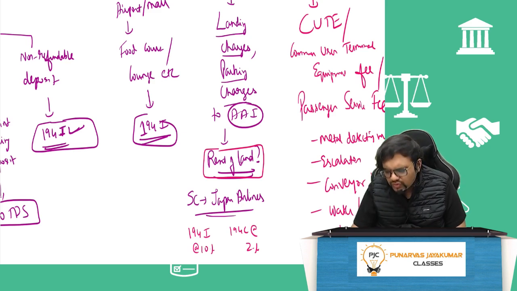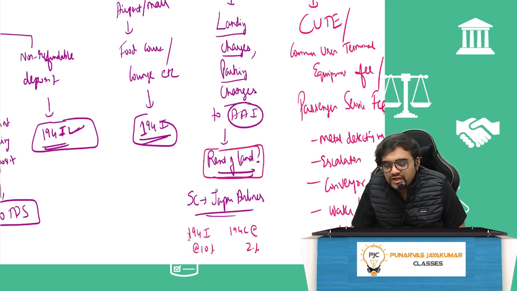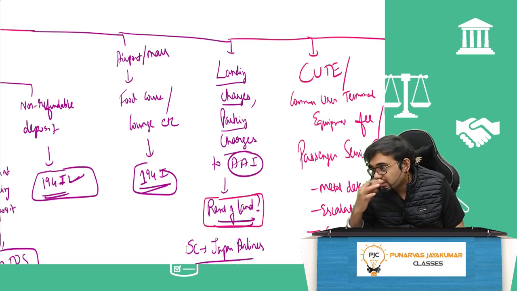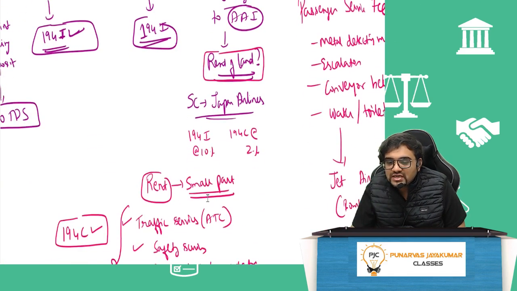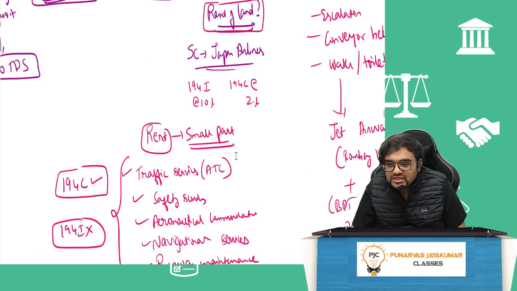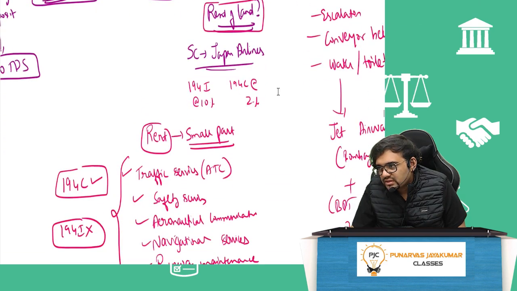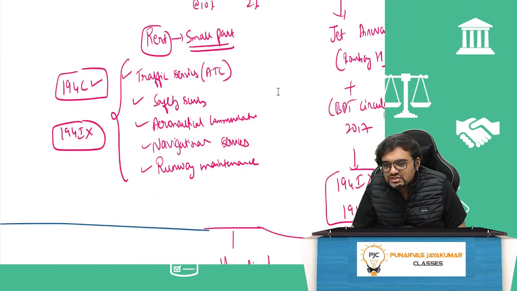Airport, mall, all these, food people who hire, for example, Subway or California Burrito has hired a space in an airport or a mall to sell their food stuff, that is 194I. On the other hand, the airlines have to pay some landing charges, parking charges to Airports Authority of India. Is that rent of land? Is it 194C or 194I? Since it involves many things, traffic services, safety services, aeronautical communication, navigational services, it will come under 194C and not 194I.